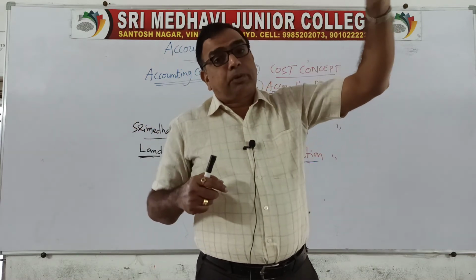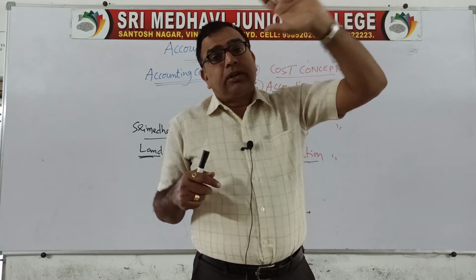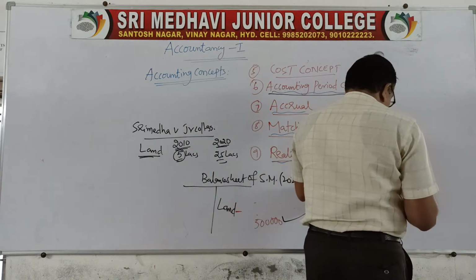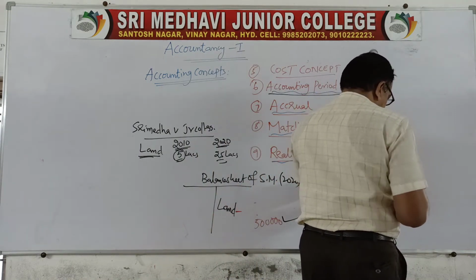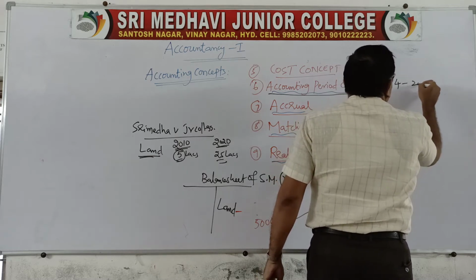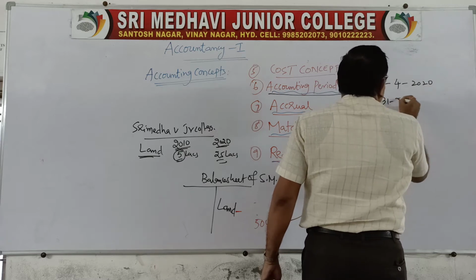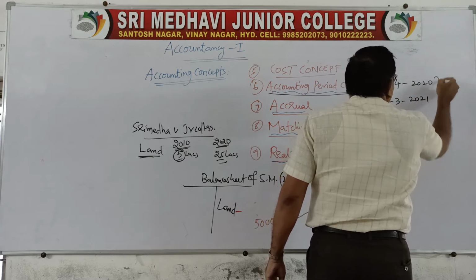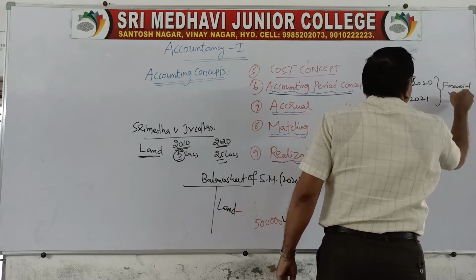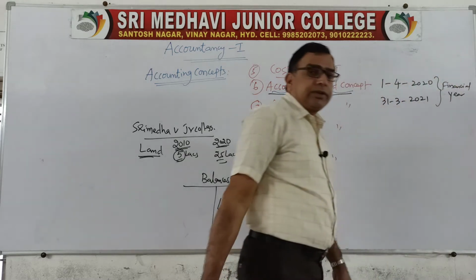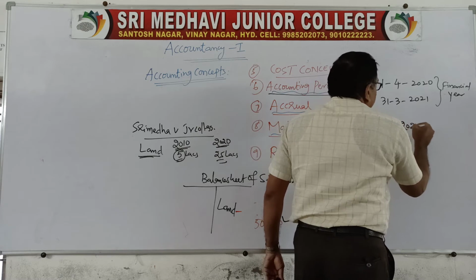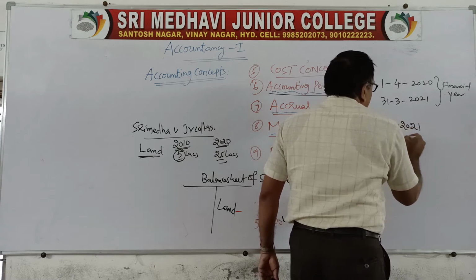But generally for tax purpose, for government authority purpose, we take the accounting period as 1st April 2020 to 31st March 2021 as the financial year for which we will be recording the accounts. Next year again we will start 1st April 2021 to 31st March 2022.